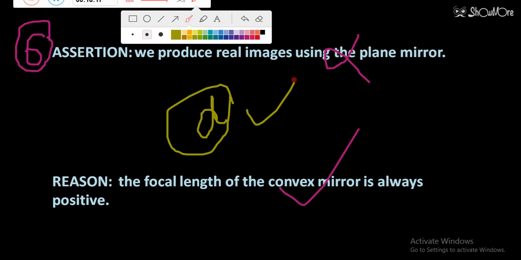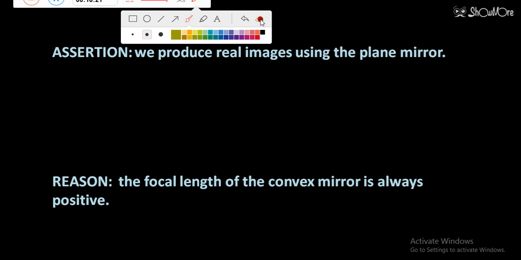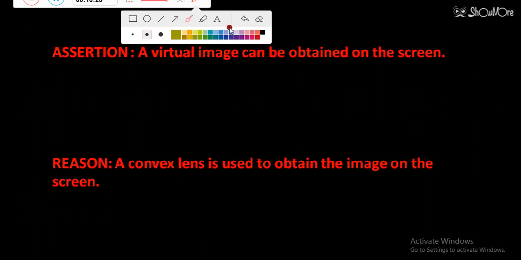So I hope you have completed the 6 questions. If any student is having doubt in the 6 questions, then he or she can ask. Otherwise, we are going to discuss the next question. So now you can see similar type of questions that we have already discussed. So let's see this one.